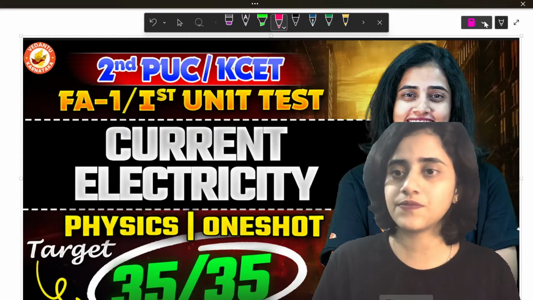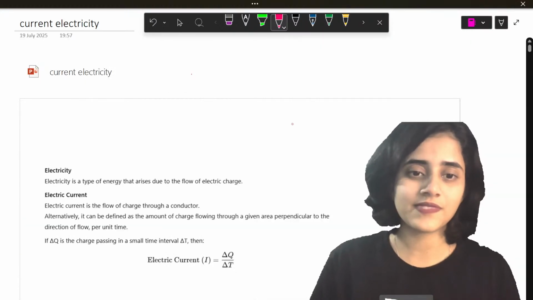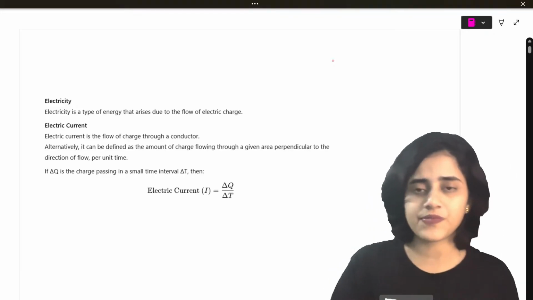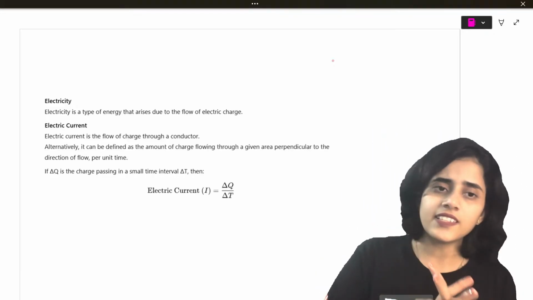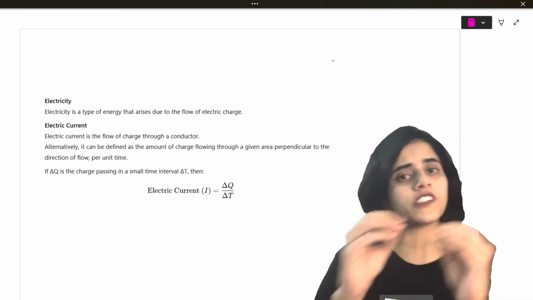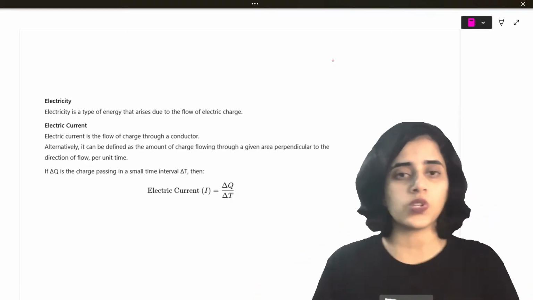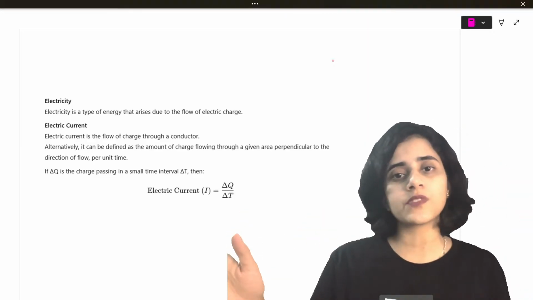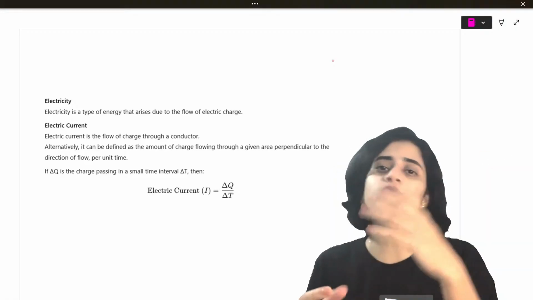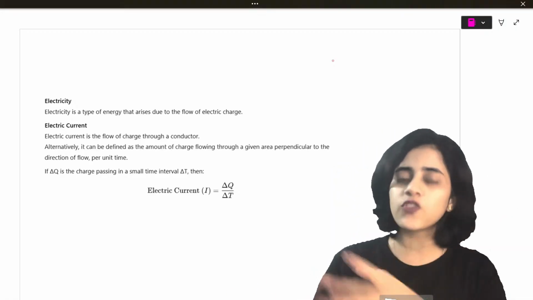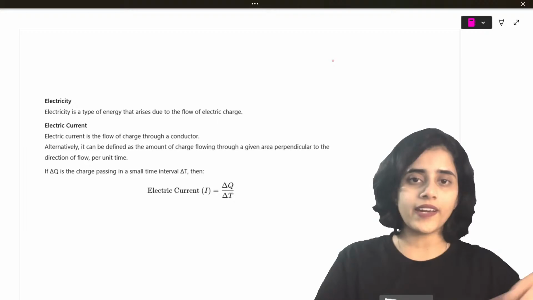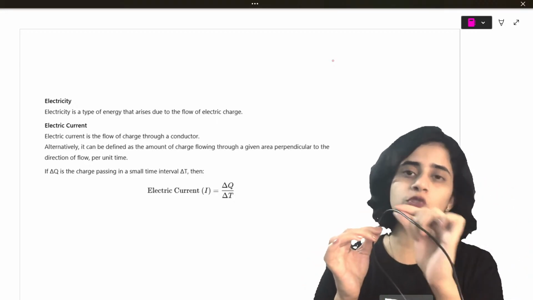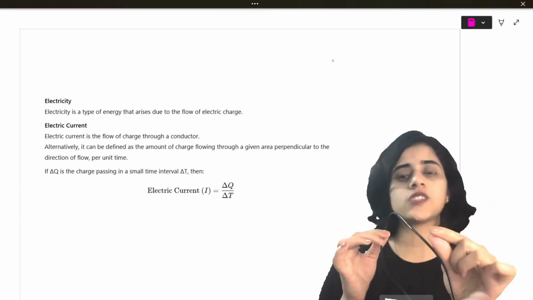Current electricity. Okay. So what do you all know about current electricity? Electricity is basically the flow of a charge. You might have learned that in school. If you have a wire in your house and something flows through the wire, you'll say current flows through the wire. What is this current? What is flowing through this wire? If electrons move through the wire, or a charge moves through a wire.